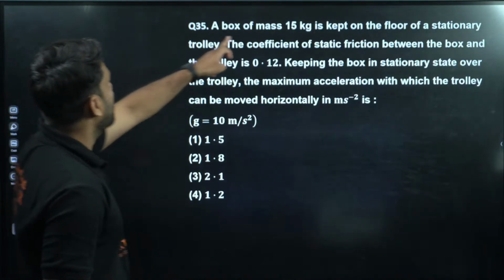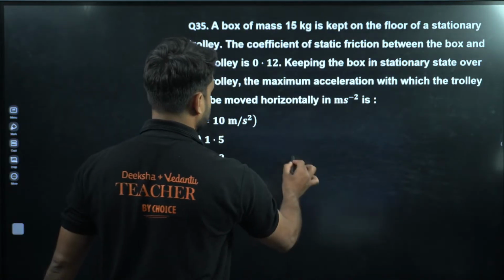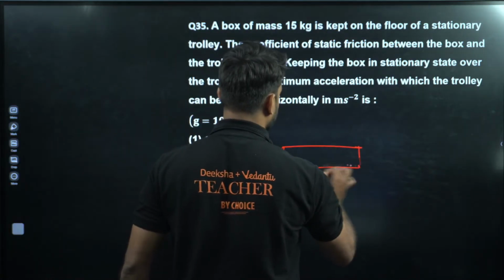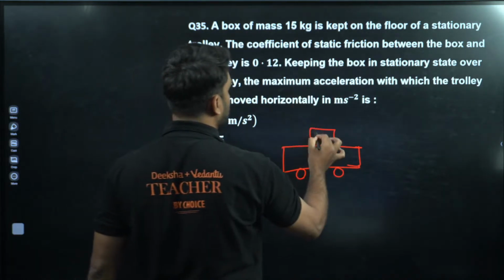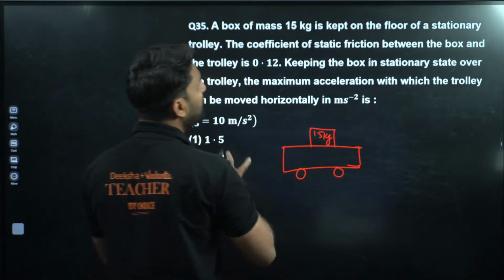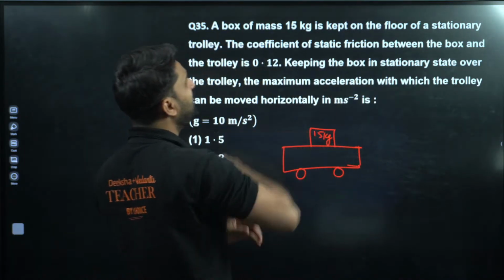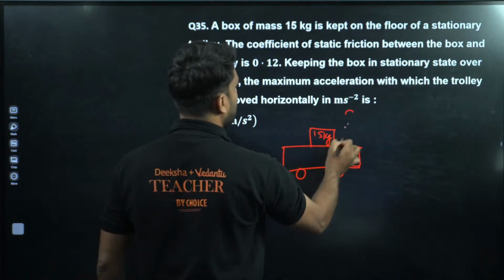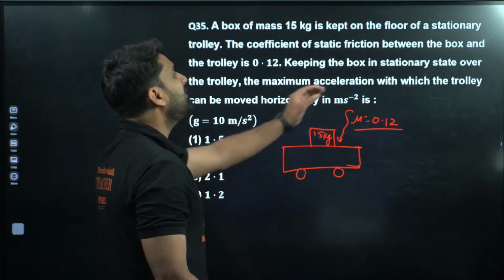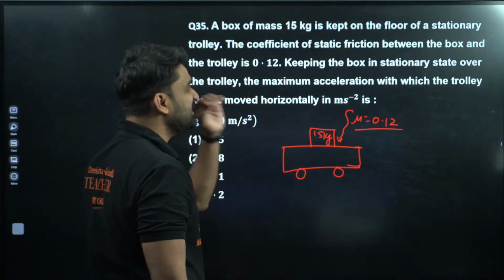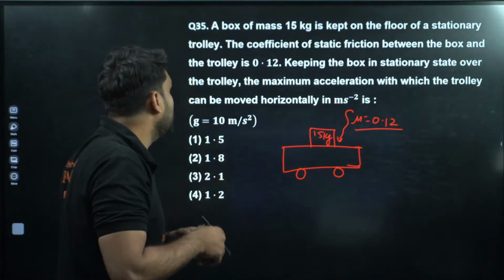Moving to next. A box of mass 15 kg is kept on the floor of a stationary trolley. The coefficient of friction between the box and the trolley is mu equal to 0.12. Keeping the box stationary over the trolley, what is the maximum acceleration with which the trolley can be moved horizontally?